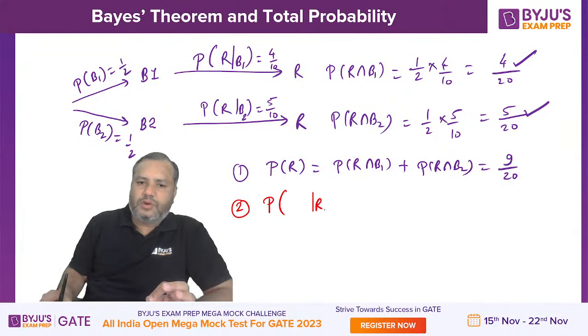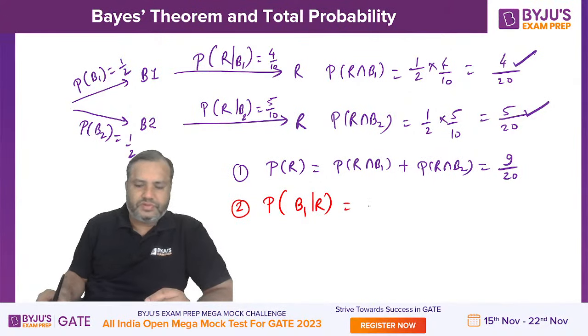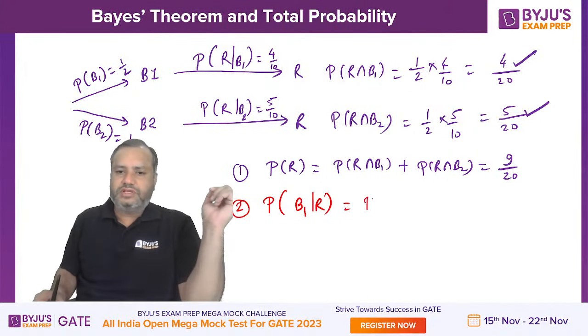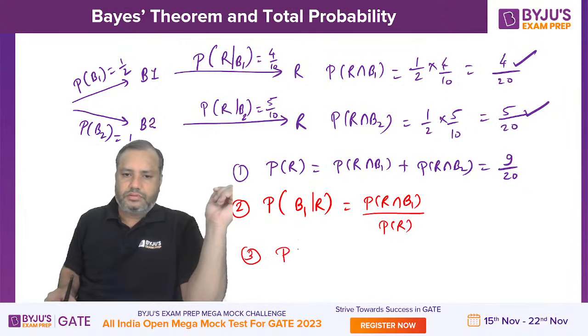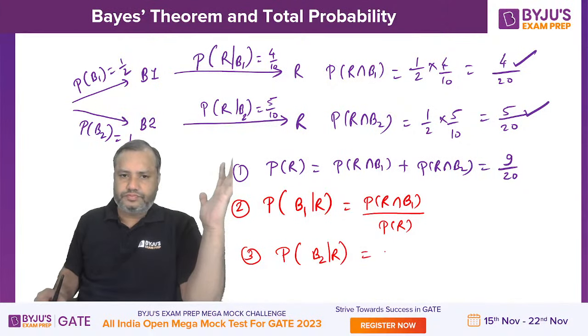Suppose a red ball is already obtained. What is the probability that it came from box 1? This is joint upon marginal. Similarly, a red ball is already obtained. What is the probability that it comes from box 2?